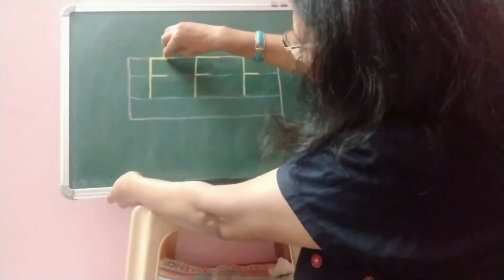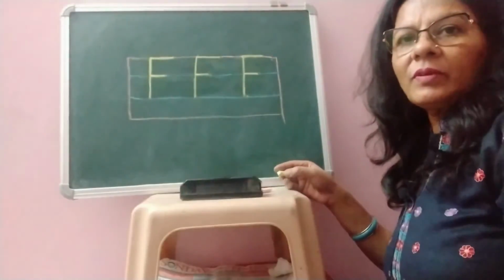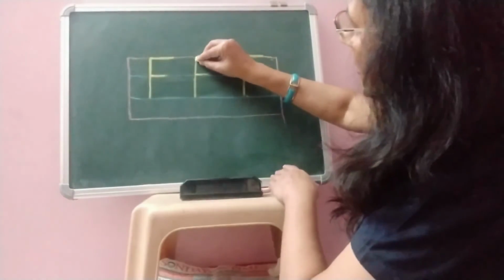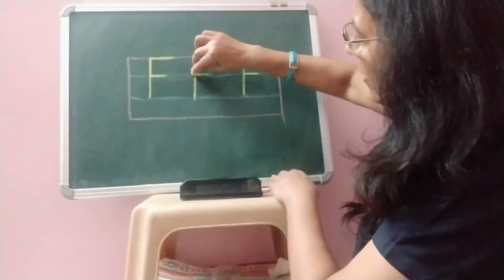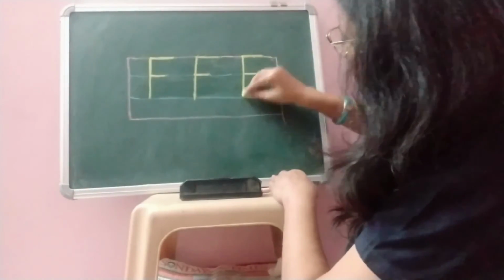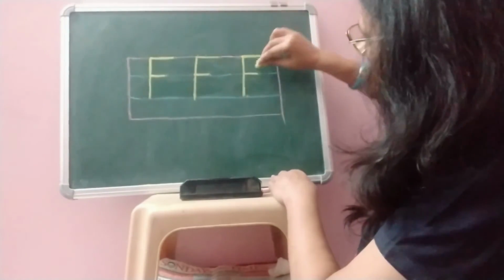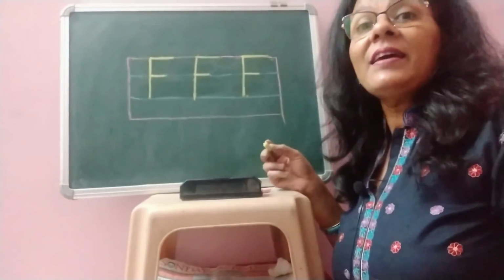Standing line, sleeping line. One more sleeping line. It makes letter F.